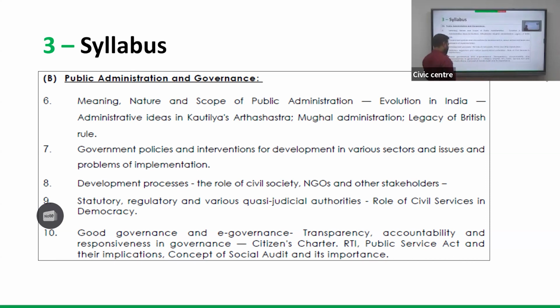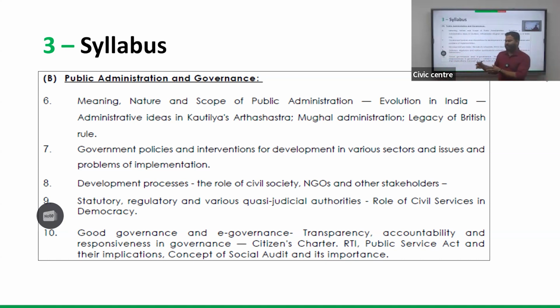And the next thing is good governance. That is a positive aspect. How efficient is the governance? How are the people governed? There is a law established, there are systems, organizations, and administrative machinery. Everything is put in place. But how efficient is the system? What are the various dimensions of good governance?